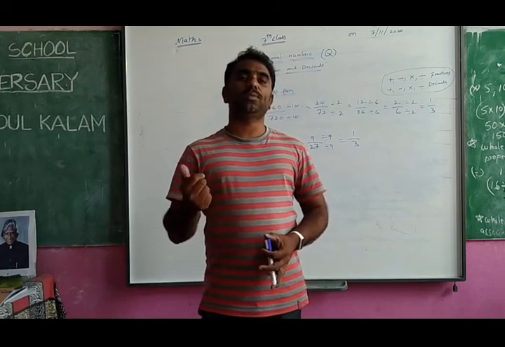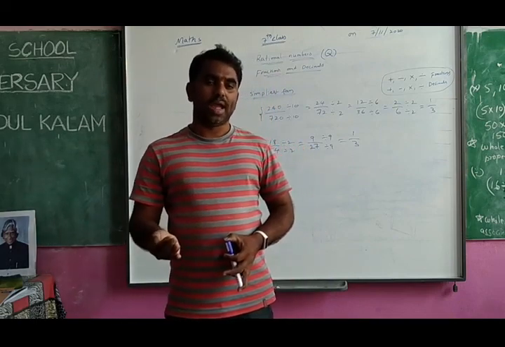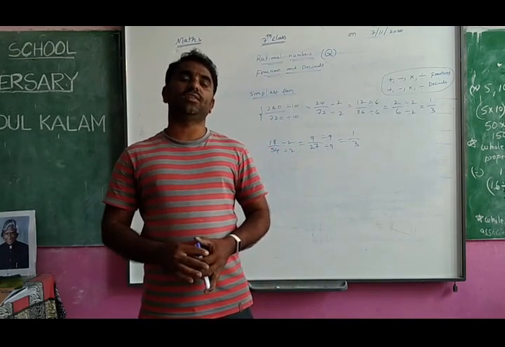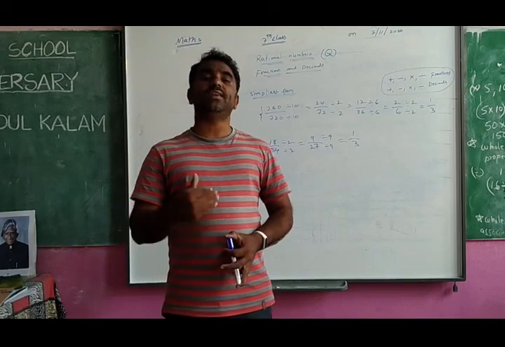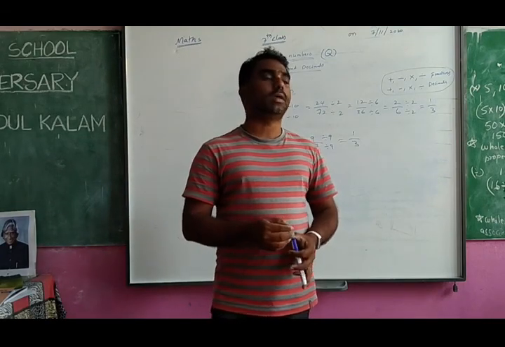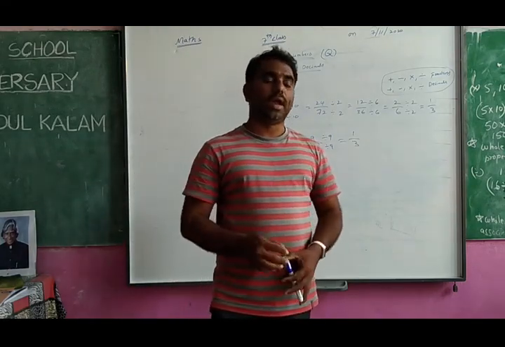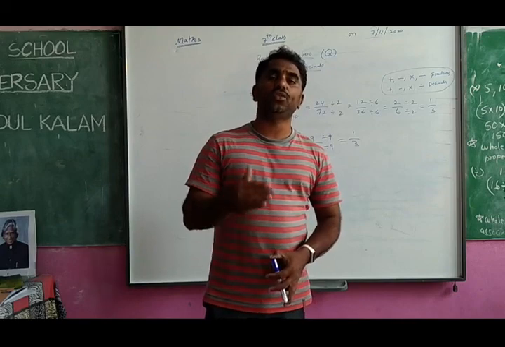How do you convert improper to mixed and mixed to improper? And what are equivalent fractions? And how do you write the equivalent fractions? And how do you make the simplest form of a given big fraction? So these are all the things you have learned, and from the next class we will continue.